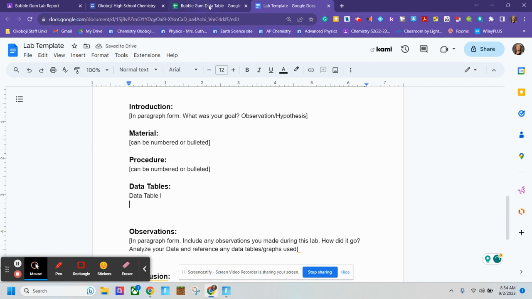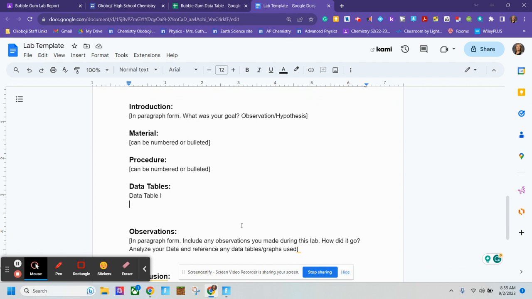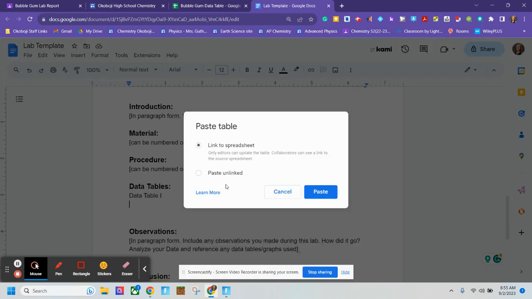And then you go over to your data table spreadsheet, and you are going to, remember when you want to highlight something, you want the cursor that you traditionally see to click and hold, left click and hold to highlight. So highlight everywhere you want by left clicking when it is a little arrow, drag down. Control C, that's copy. Go back to your lab. Control V.